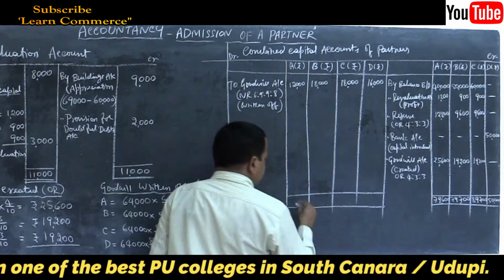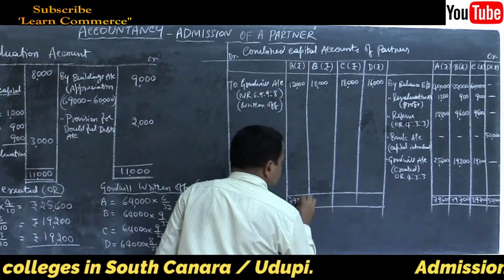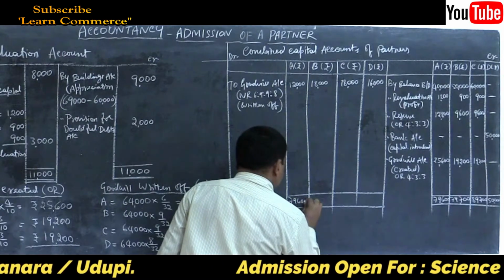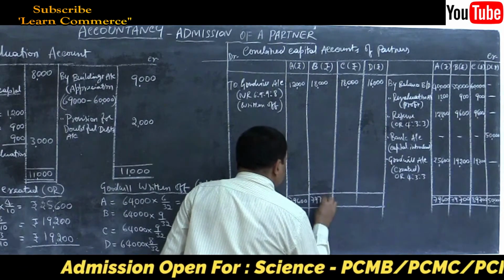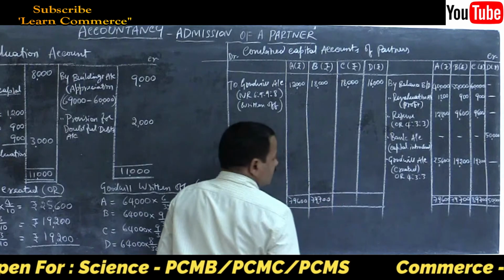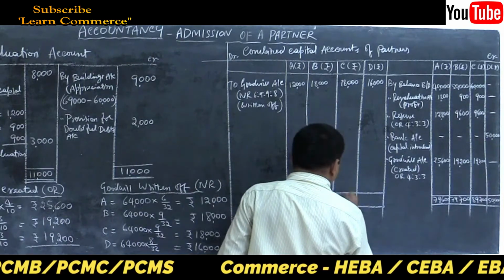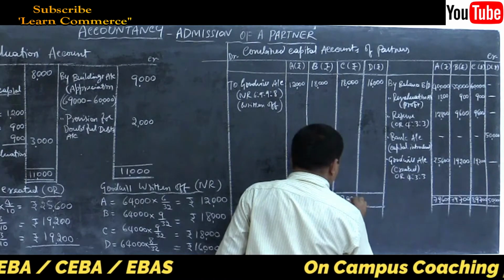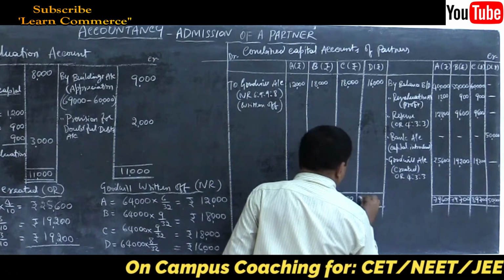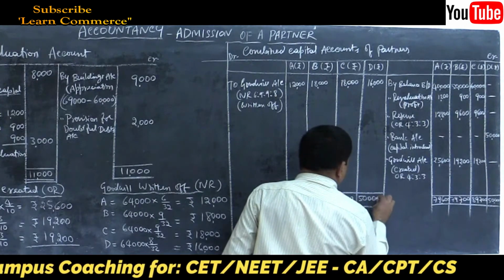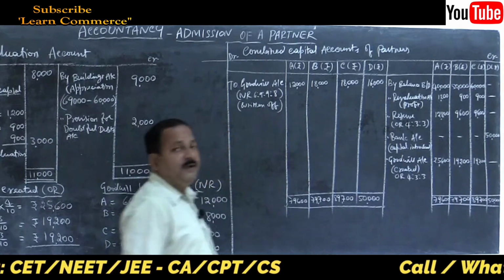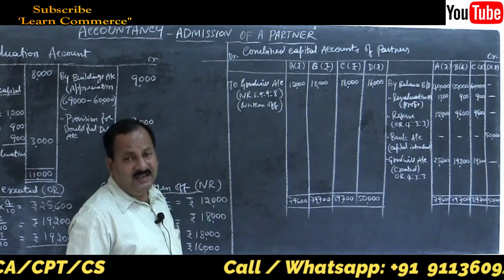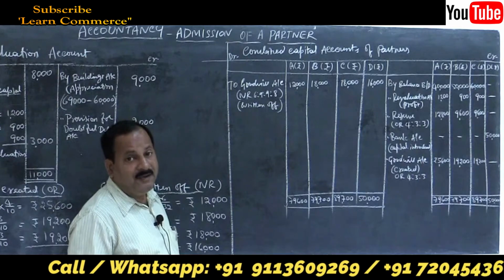Other side, 79,600, 79,700, then 89,700, and last one is 50,000. Now find out the difference, that is the balance in their capital account.